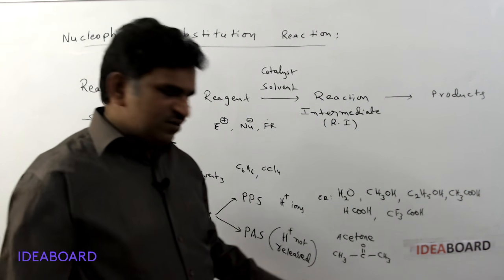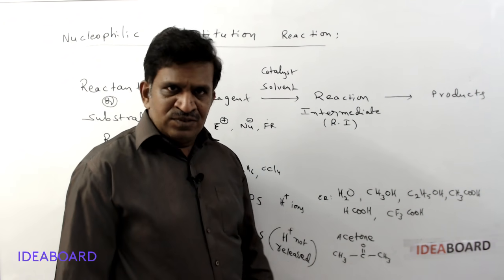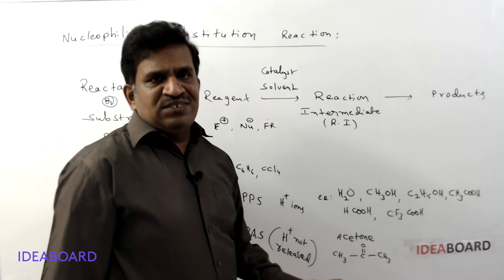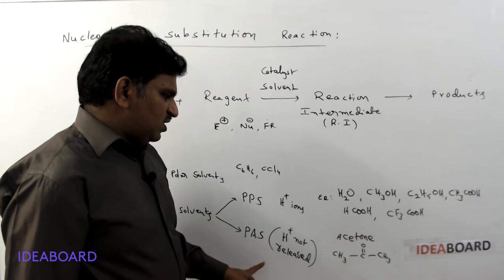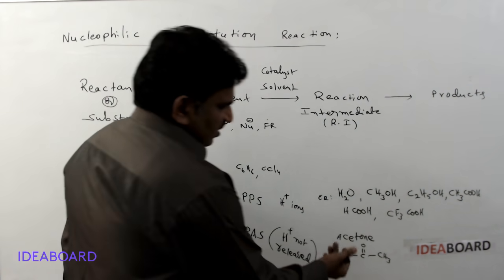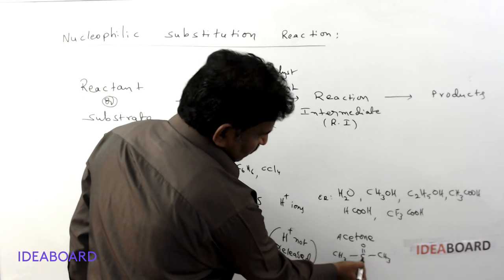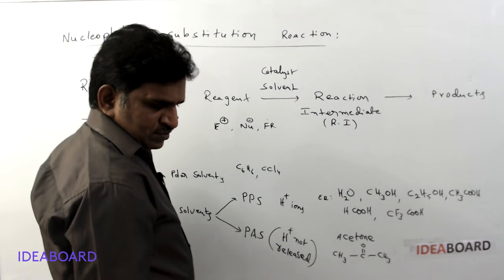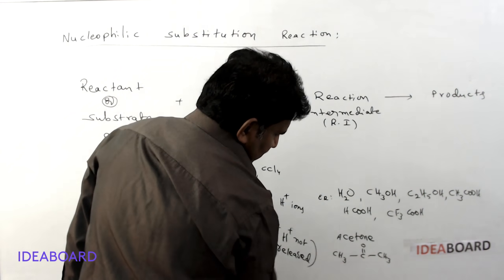Is it bonded to the more electronegative oxygen atom? No. So here the hydrogen is not released as H plus ion easily. So this is called a polar aprotic solvent.